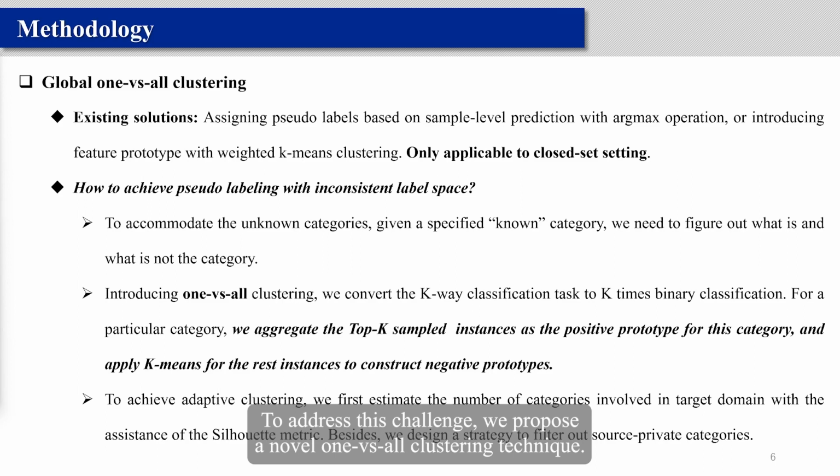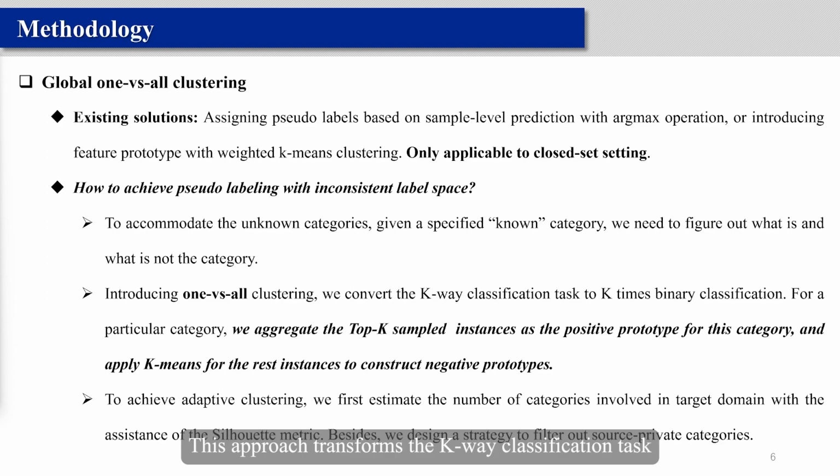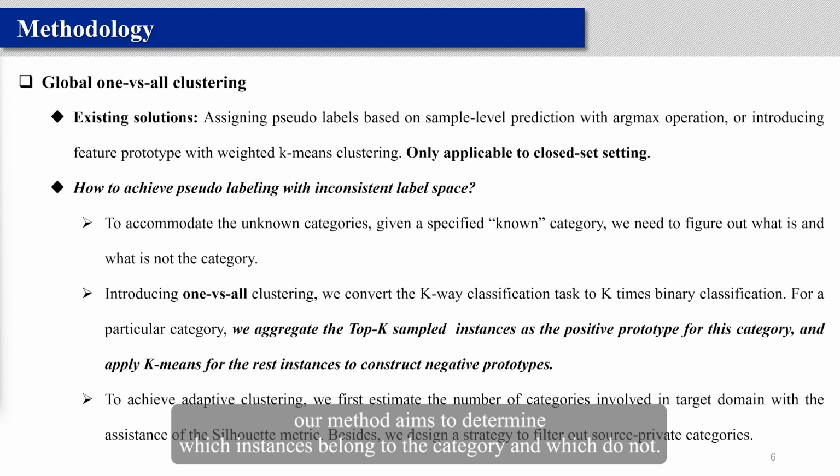To address this challenge, we propose a novel one-vs-all clustering technique. This approach transforms the K-way classification task into K binary classification tasks. Specifically, for a given specified known category, our method aims to determine which instances belong to the category and which do not.